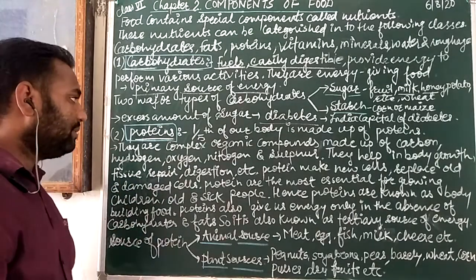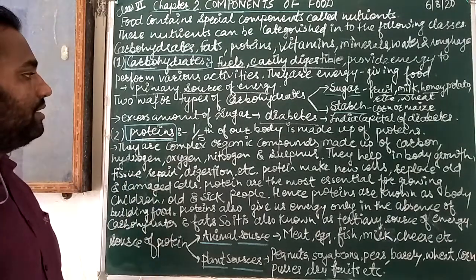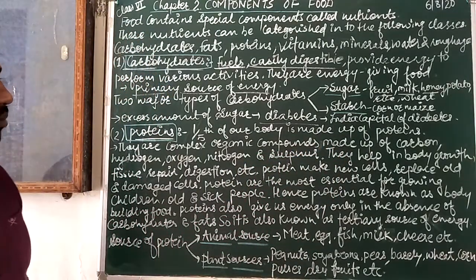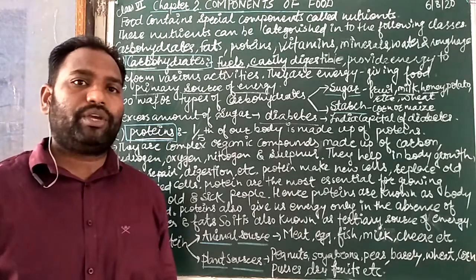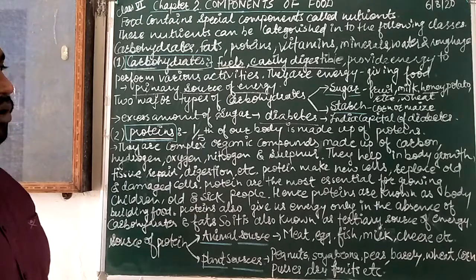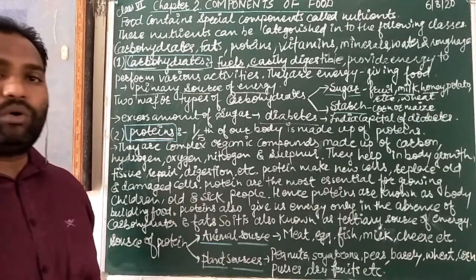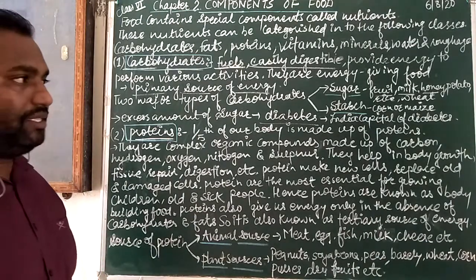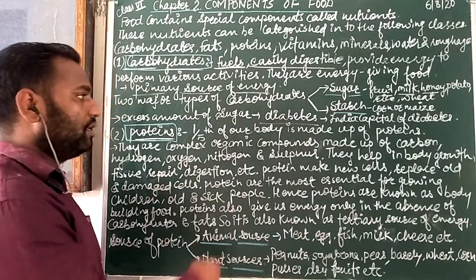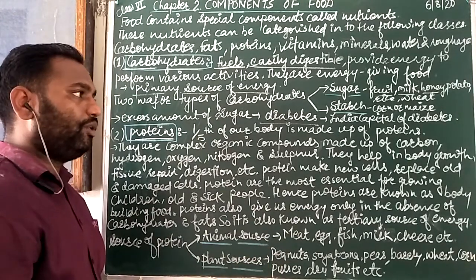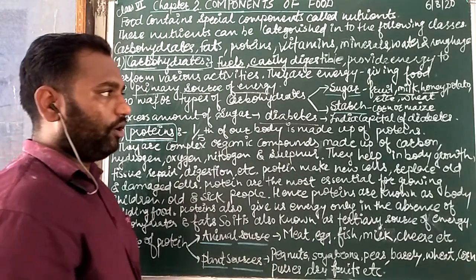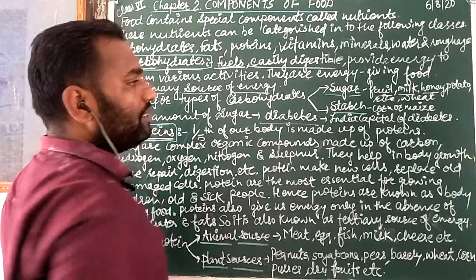So next is proteins. One fifth of our body is made up of proteins. It means if our body is 50 kilograms, then 10 kilograms of our body is made up of proteins, because most of the bones and muscles are made up of proteins. Like ossein, a bone protein, and myosin, the muscle protein. So many proteins are in our body in the form of amino acids and like that. Proteins are also easily digestible in our body. So one fifth of our body is made up of proteins.